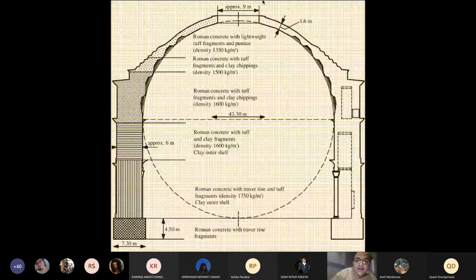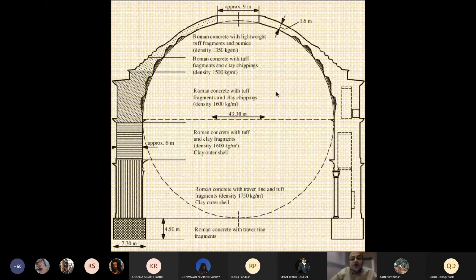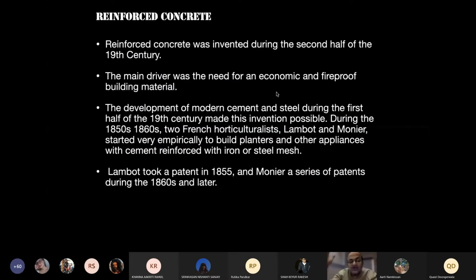Okay, it's kind of suspended above that space, and that's what's created. But over a period of time, in the second half of the 19th century, there was this invention of reinforced concrete. It was these two horticulturists, Lambert and Monnier, from France, who were actually making planters and other appliances. And what they realized is that putting reinforcement into concrete actually makes it a much stronger material.